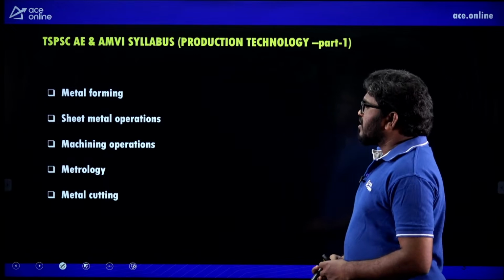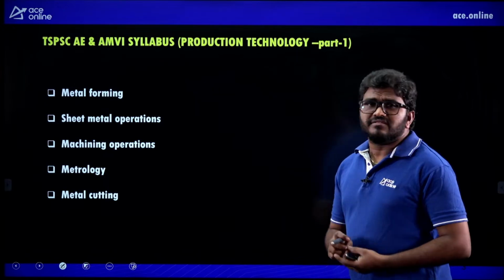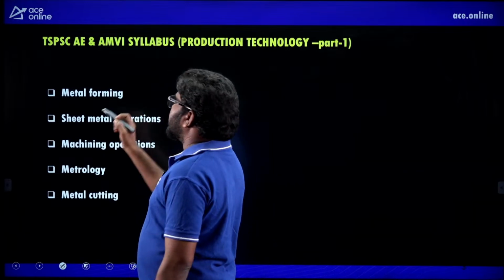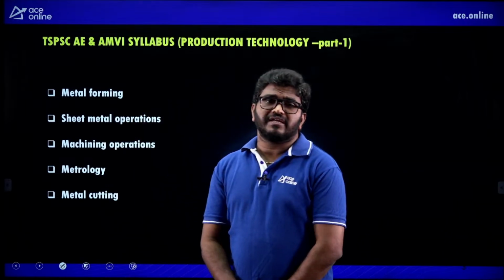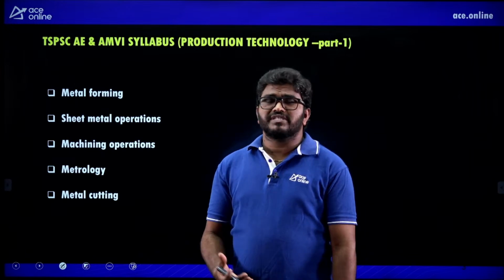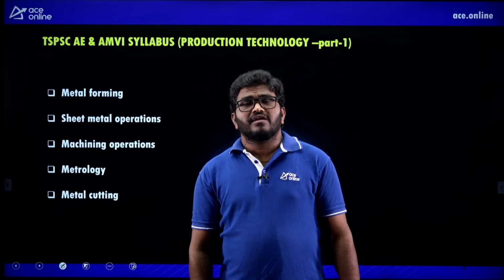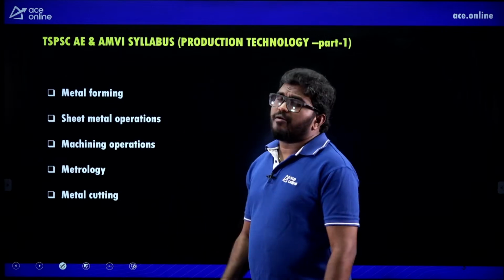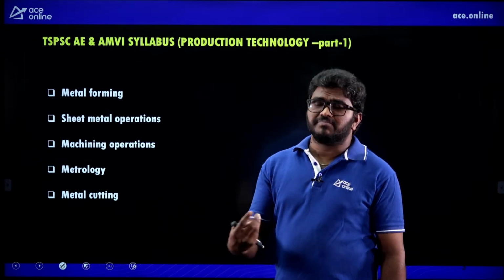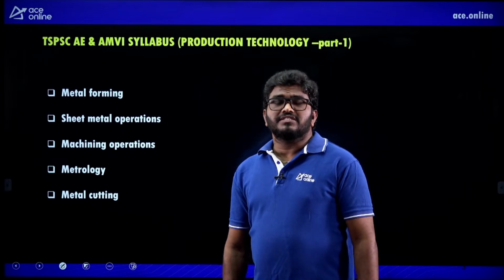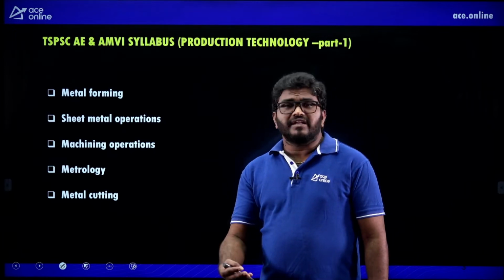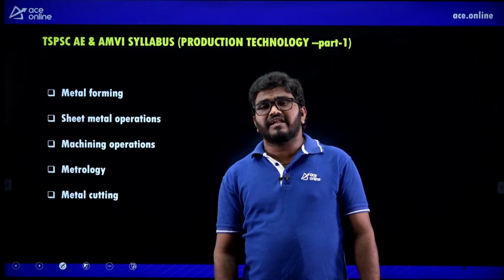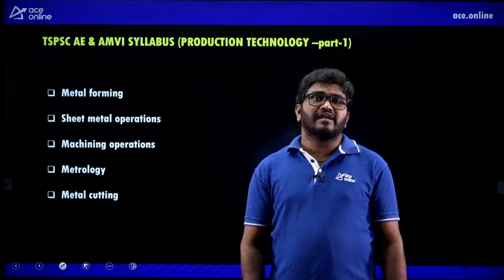Today I'm going to deal with these topics: metal forming operations like rolling, forging, extrusion, wire drawing and tube drawing, and different sheet metal operations, that is punching, blanking, deep drawing and bending, and machining operations like milling, grinding, shaping, planing and lathe cutting.